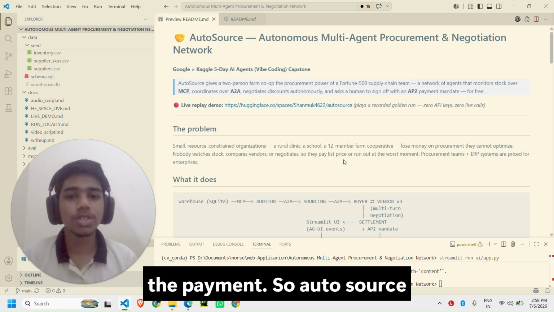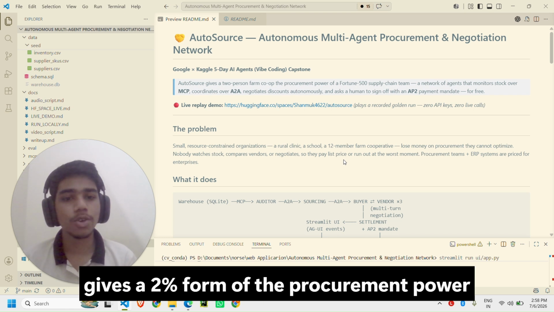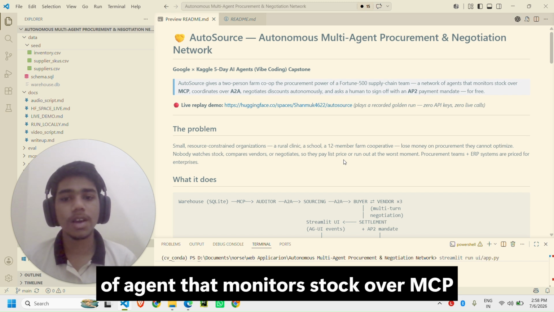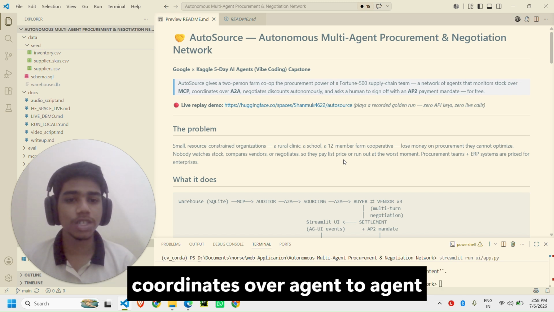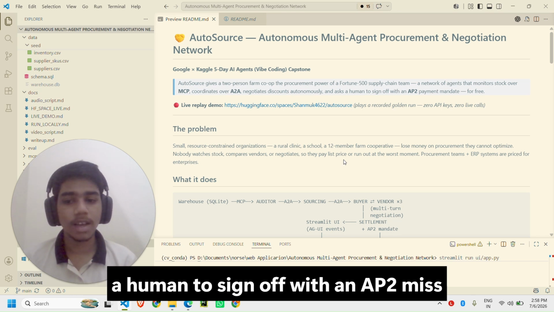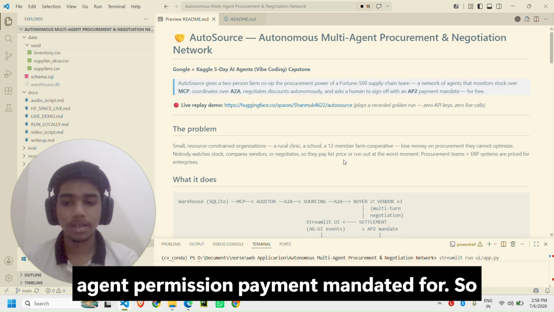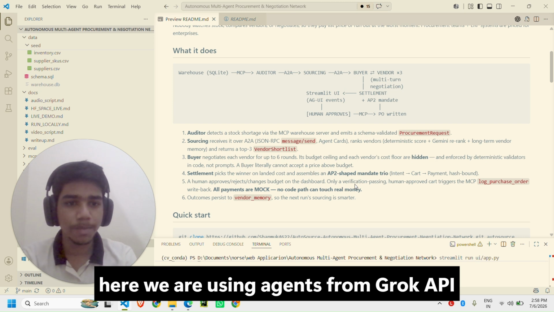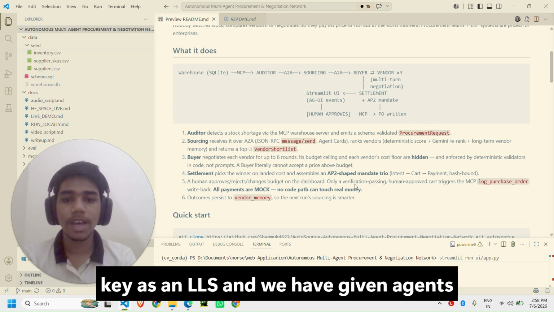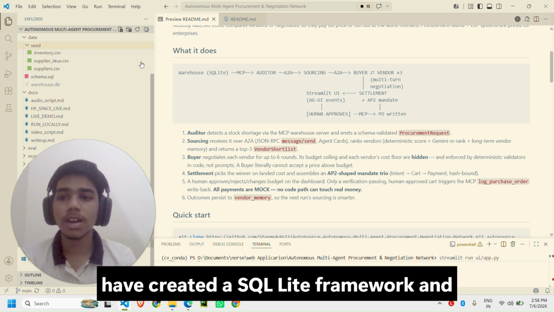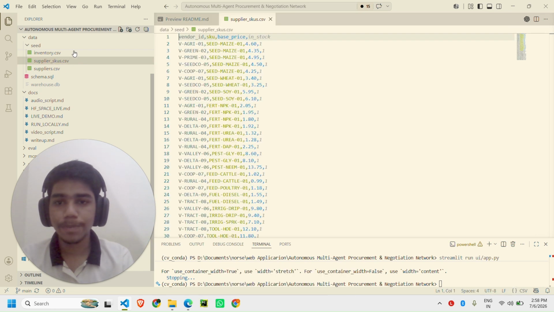AutoSource gives a 2% form of the procurement power of a Fortune 500 supply chain team. It is a network of agents that monitors stock over MCP, coordinates over agent-to-agent negotiation, discounts autonomously, and asks a human to sign off with an AP2, meaning agent permission payment mandate. Everything is deployed for free, and here we are using agents from the Grok API key as LLMs, and we have given agents their MCP servers, and as data storage we have created a SQLite framework, and here is our data.